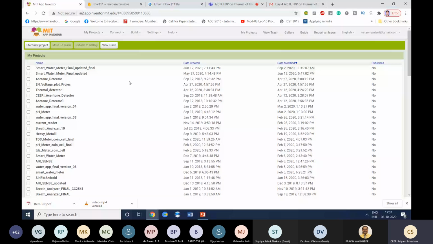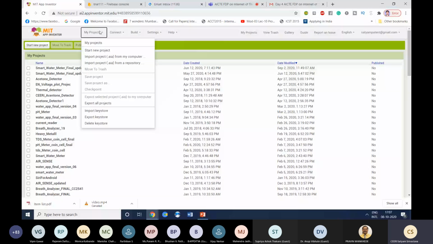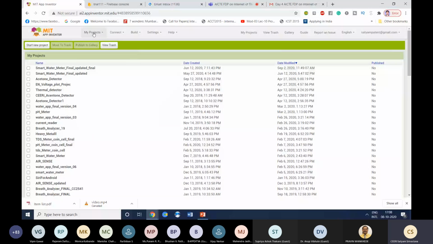So let me explain the first overview of this software, so that each and every participant can design apps. This is a very important part, guys. In the top, if you follow the cursor, there are 4 to 5 things. I'll explain one by one. The first thing is My Projects. Here you can find the start. My Projects means you can see the projects, including those in the trash. In your case, there will be no project in the trash. Right now, there are several projects.